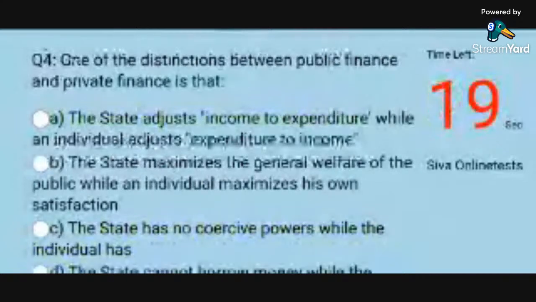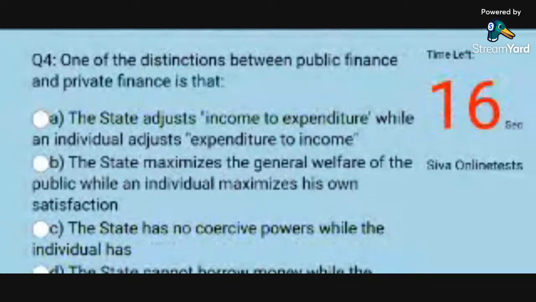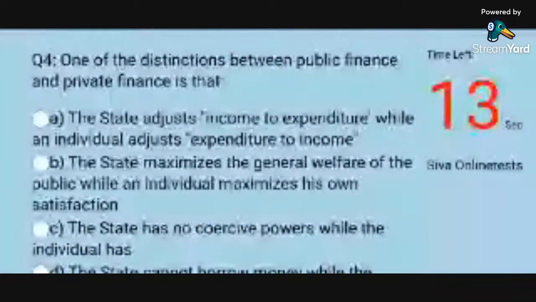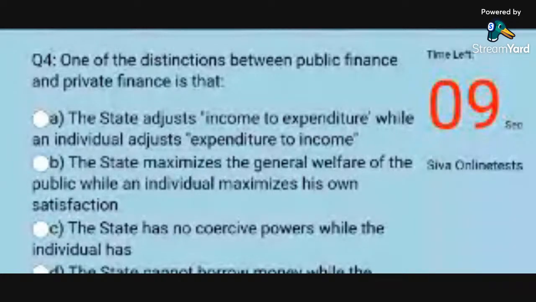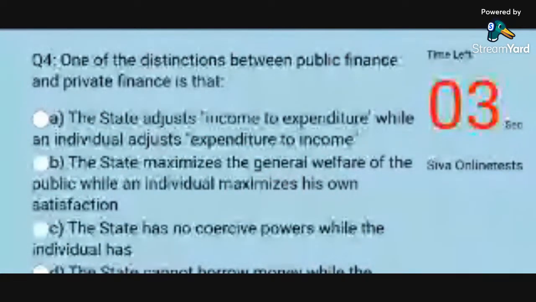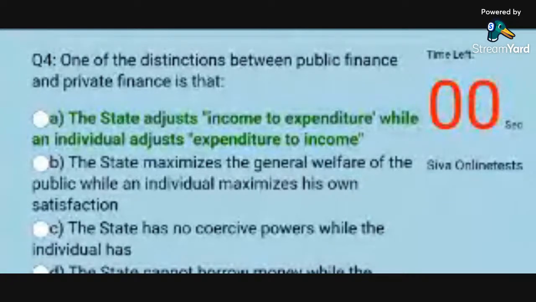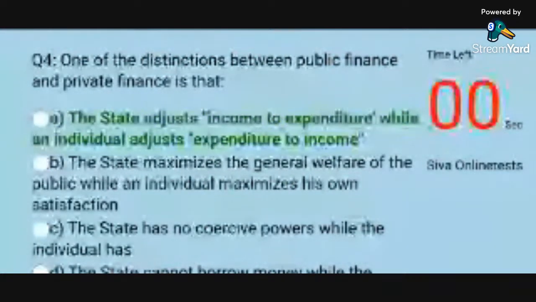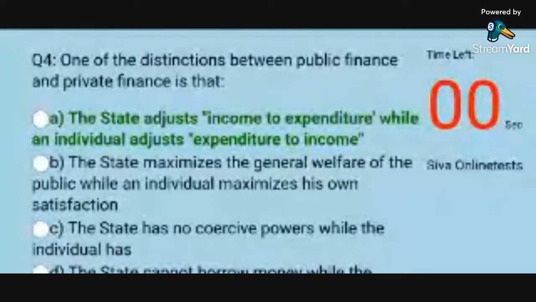Question 4. One of the distinctions between public finance and private finance is that. Options: A. The state adjusts income to expenditure, while an individual adjusts expenditure to income. B. The state maximizes the general welfare of the public, while an individual maximizes his own satisfaction. C. The state has no coercive powers while the individual has. D. The state cannot borrow money while the individual can get loans. Answer: A. The state adjusts income to expenditure, while an individual adjusts expenditure to income.